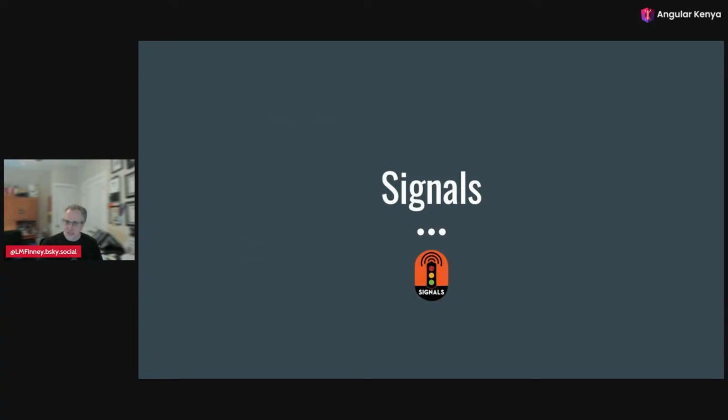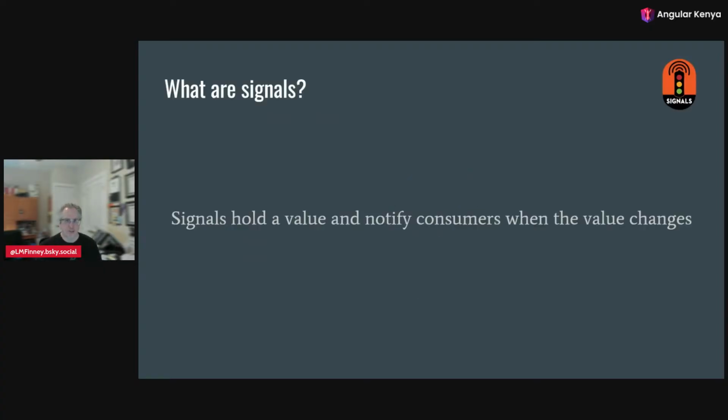So with that, it's time to talk about signals. So what are signals? Signals hold a value and notify consumers when the value changes. It's not much. It's like a box or a cell that has a value, and it knows if this value changes, it knows how to tell other things, "Hey, by the way, I changed." And that's really it. But a lot of power comes from that basic idea.